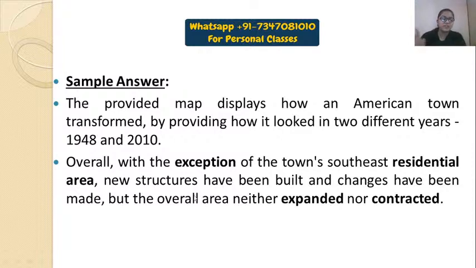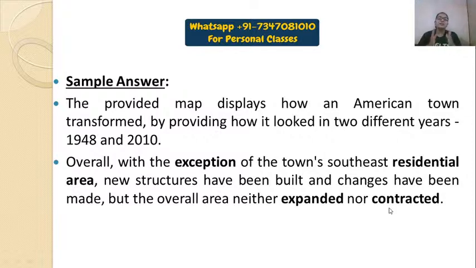Now exception means something that we do not include. As we say, except this I can do everything, it is something like that, something that we can't include. So with the exception of the town's southeast residential area, new structures have been built and changes have been made, but the overall area neither expanded nor contracted.